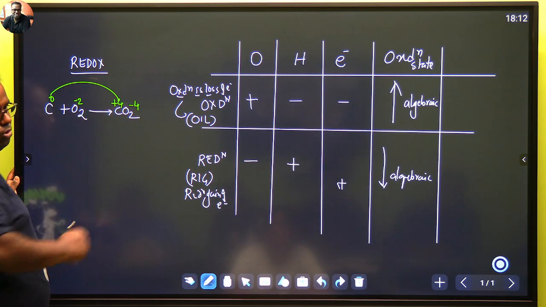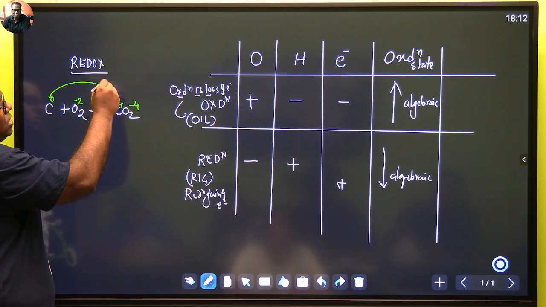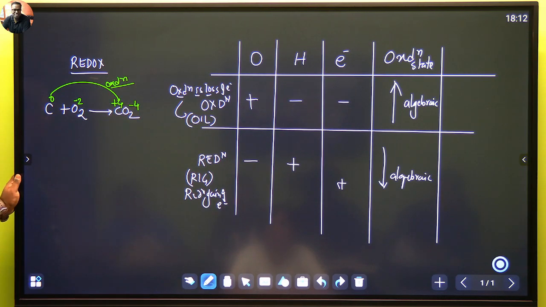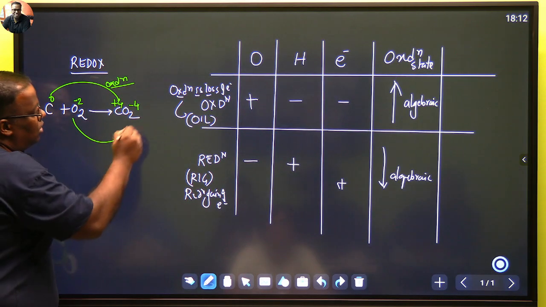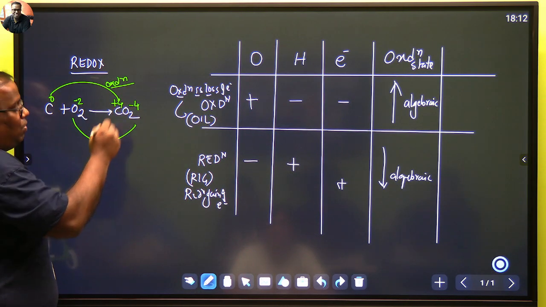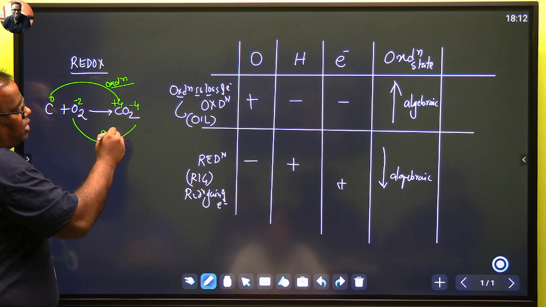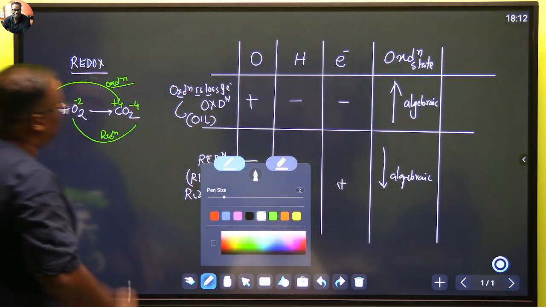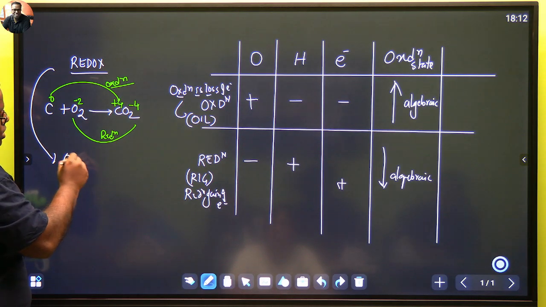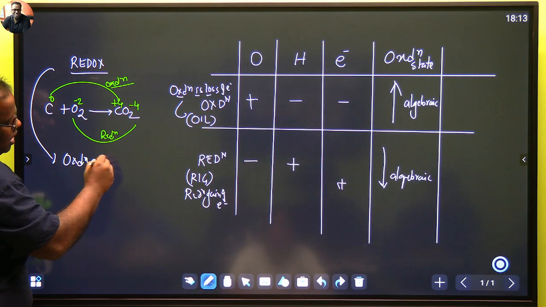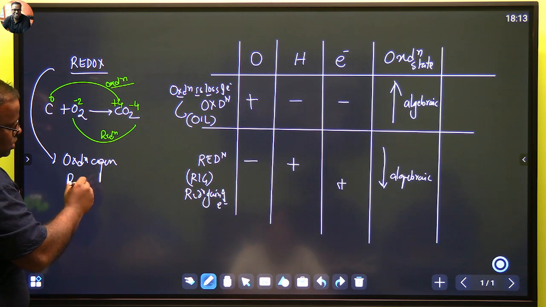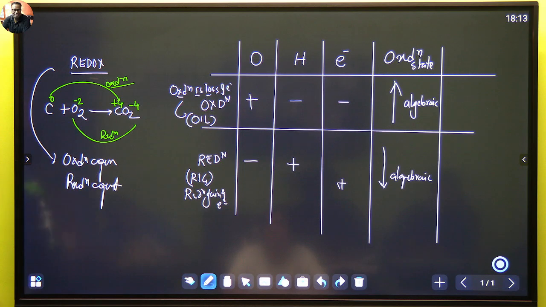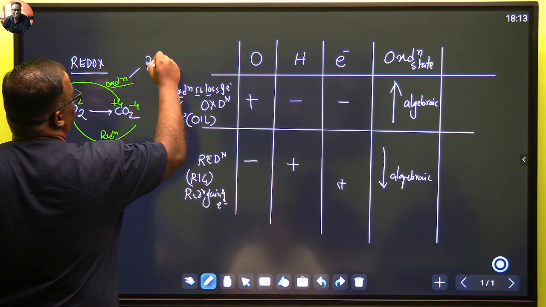0 से +4 हुआ, increase in oxidation state, carbon got oxidized to carbon dioxide, whereas oxygen got -2 से -4 हुआ, तो इसका हुआ है reduction. After that we should also know what is oxidizing agent and what is reducing agent. Substance which got oxidized is the reducing agent.